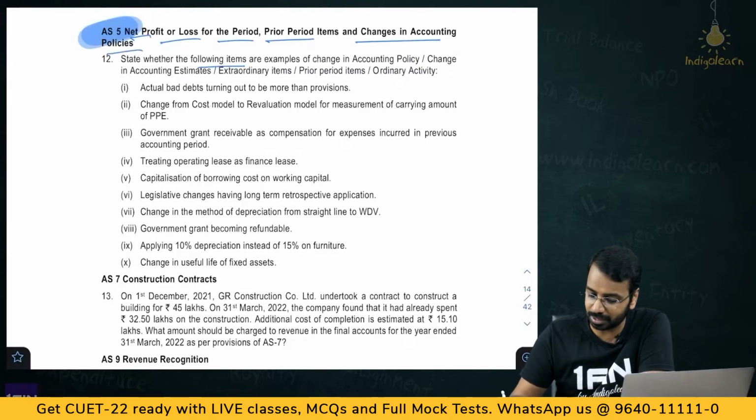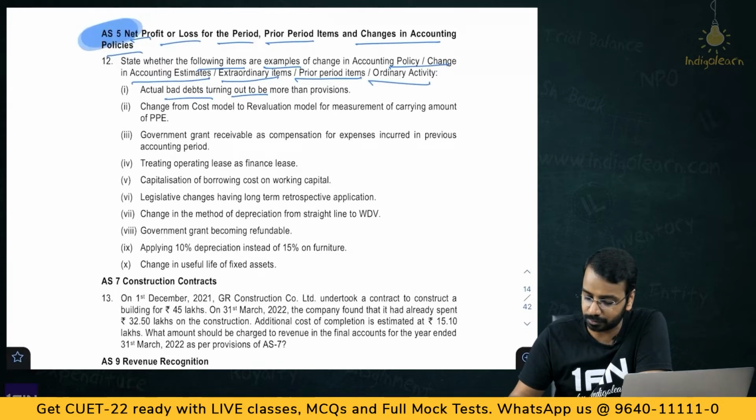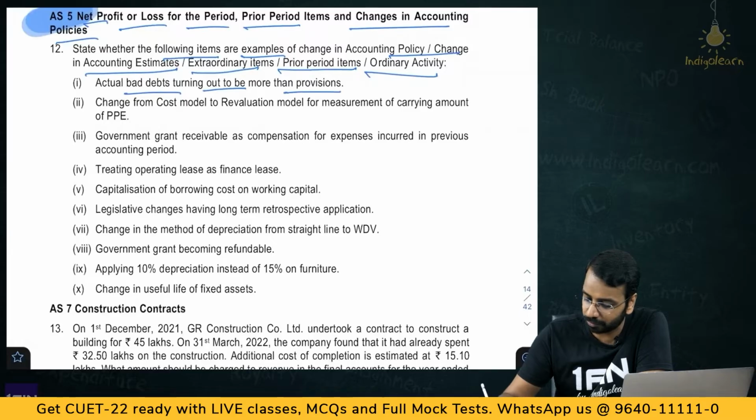State whether the following items are examples of change in accounting policy, change in accounting estimates, extraordinary items, prior period items, ordinary activities. So, you have to classify, right. First one, actual bad debts turning out to be more than provisions. Now, provisions are estimates. So, if the actual bad debt turns out to be more, that is also a part of estimate. So, this first one is accounting estimate.